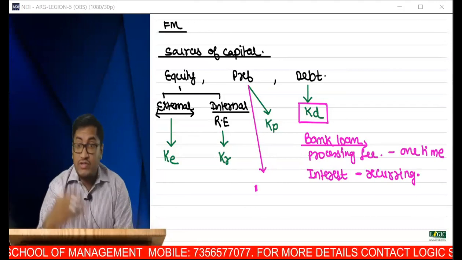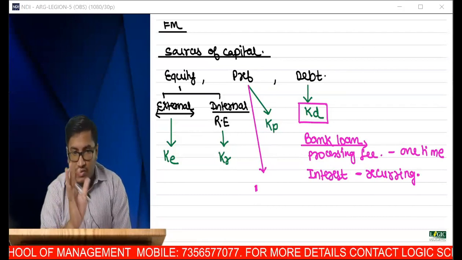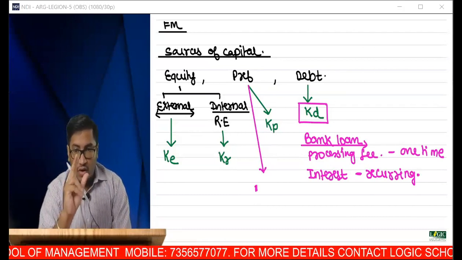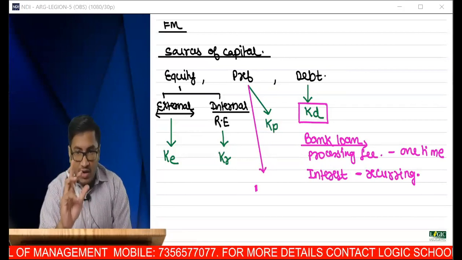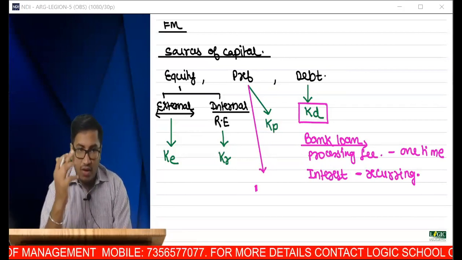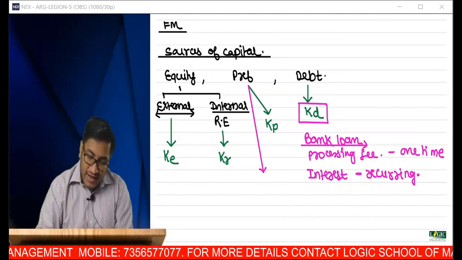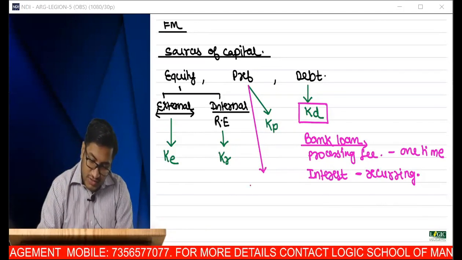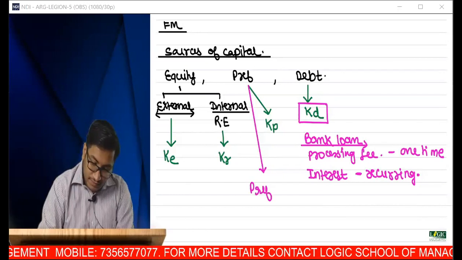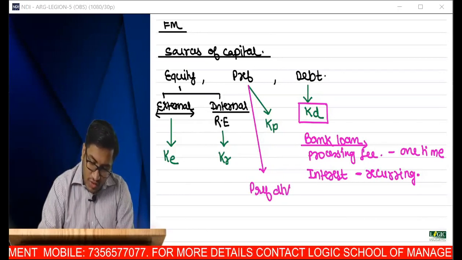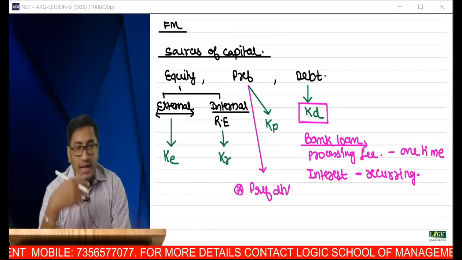Don't say whether it is mandatory or not. Is there a cost? There could be a cost. The shareholders expect dividend. So preference dividend is the cost. Is this the only cost?